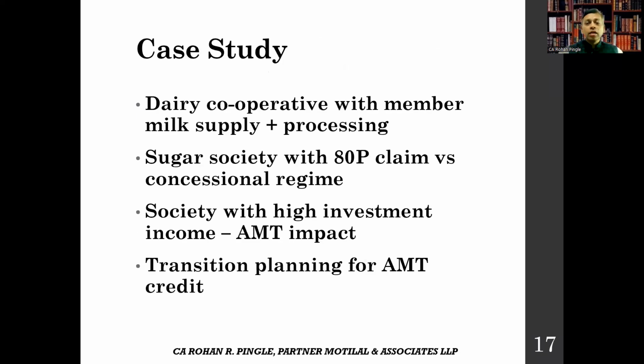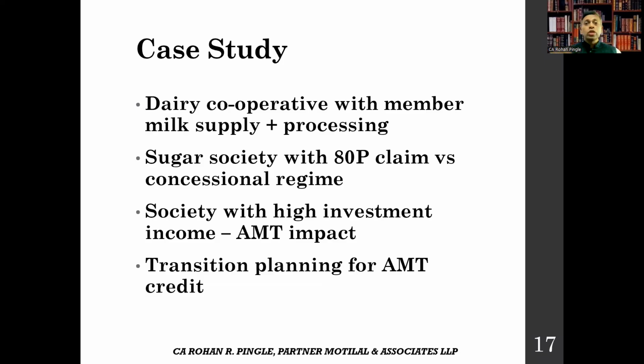So let's take a few case studies. First case: a dairy cooperative society procures milk from its members, processes it, and sells the products. The profit from procurement and supply to the members qualifies for full deduction under section 149. But profit from sales to non-members or investment income may be taxable. So proper segregation of income is essential.